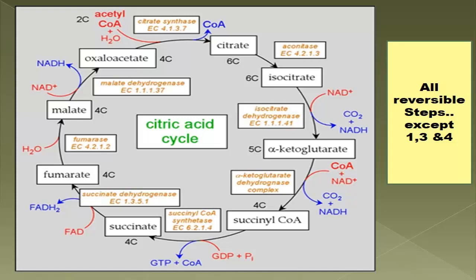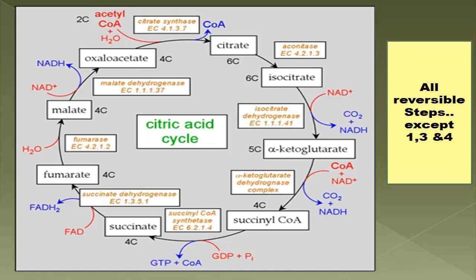Now in the next step, fumarate is formed from succinate. And what is the enzyme? That is succinate dehydrogenase. Here another reducing equivalent is generated, that is FADH2. From the fumarate we get malate, and the enzyme is fumarase. From the malate we again get oxaloacetate.